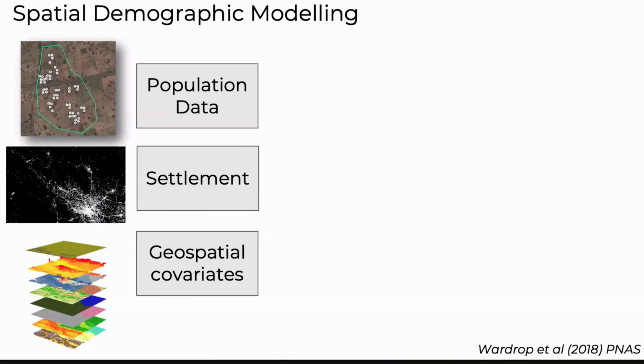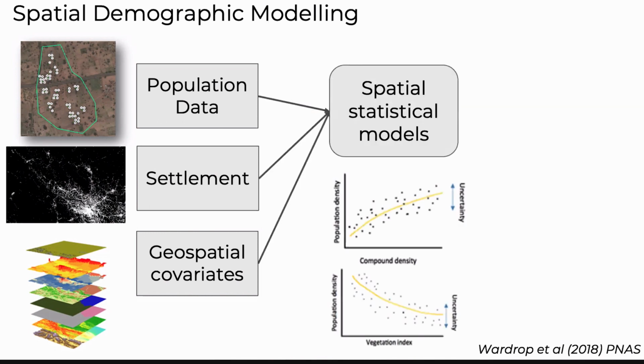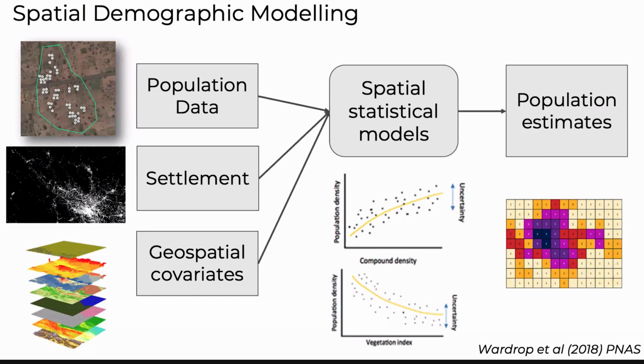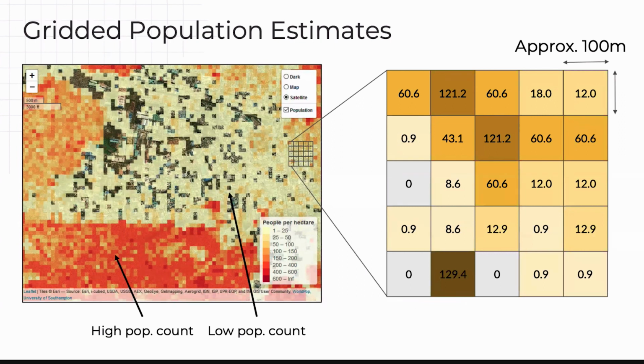And this forms different ingredients into then trying to estimate populations at small area scales. We need some form of population data to anchor things to, and that can be small area samples or it can be in aggregate counts. We need some data on where settlements are, where humans are not. And then within those settlements, we need that stack of data to tell us how populations distribute themselves, their densities within those settlements. We develop often bespoke types of statistical models that try and bring these together, quantify those relationships, and ultimately produce estimates of population at grid square scales. This is really what we're producing.